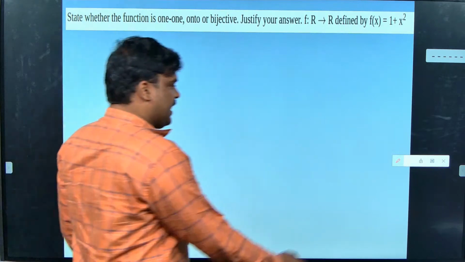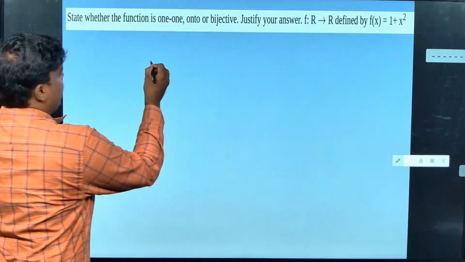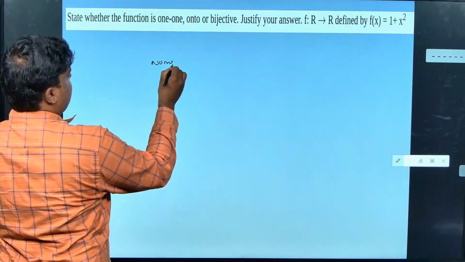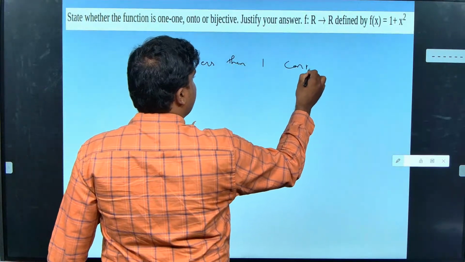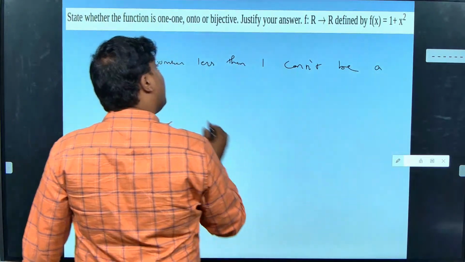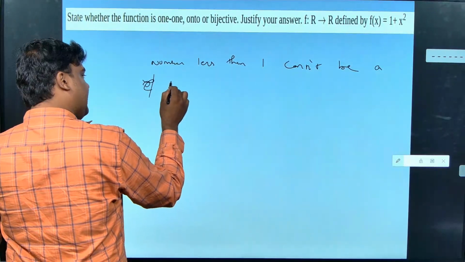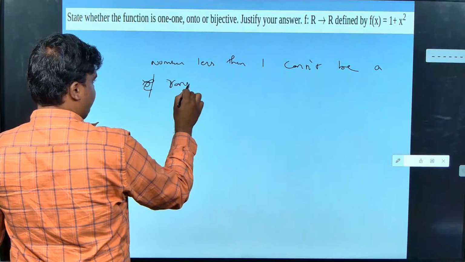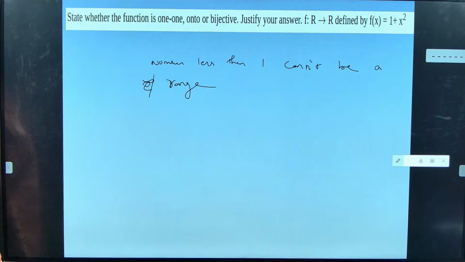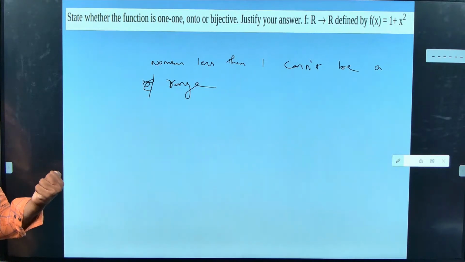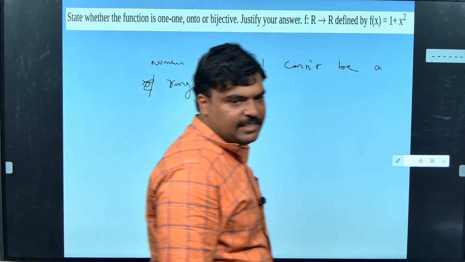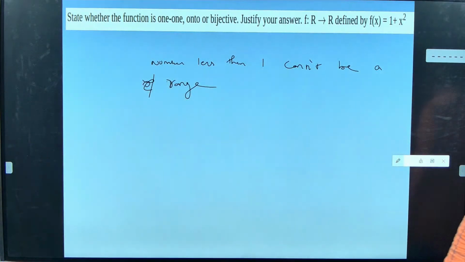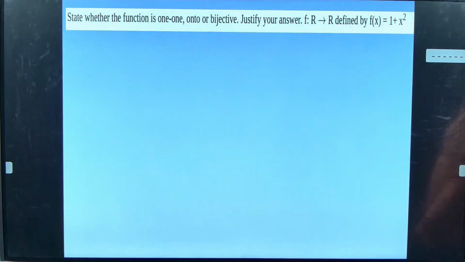You can write like this. A number less than 1 can't be the output. Output we can call, what is that? Range. Correct? For the given function, the range cannot be less than 1. So it is not fully mapped, so it is an into function. Clear guys? That's all, right?